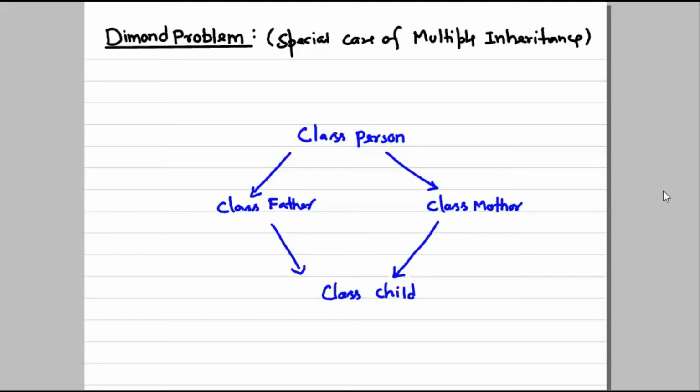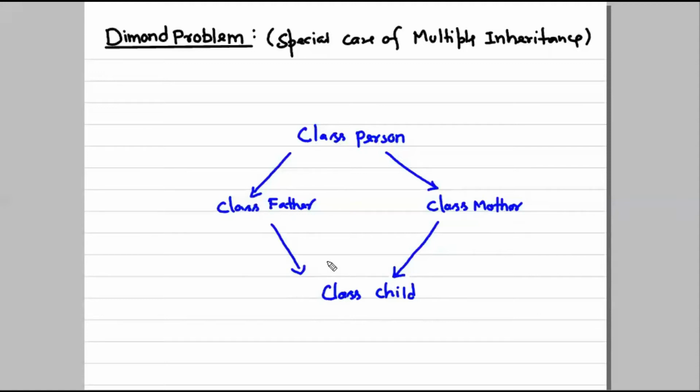Let's say we have a class Father, a class Mother, and a class Child, and the base class is Person. Father is inheriting the base class Person, and the Mother class is also inheriting the class Person, and eventually class Child is accessing both.